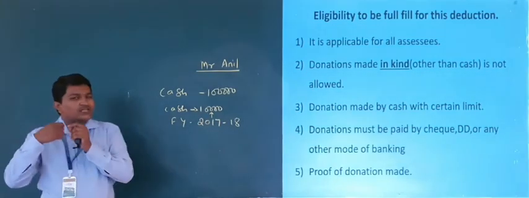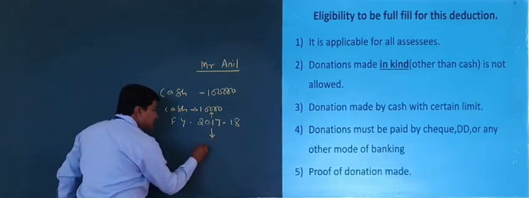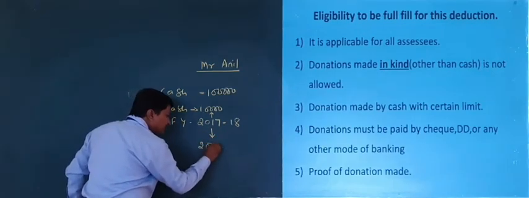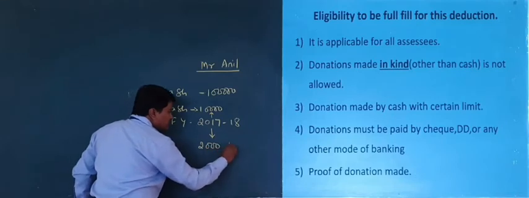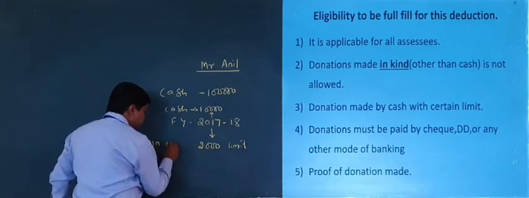Later it is somewhat changed. After 2017-18, the limit is made for rupees 2,000 in cash.